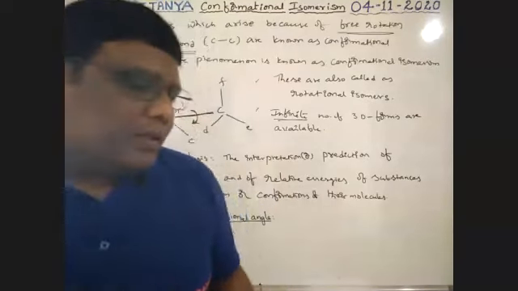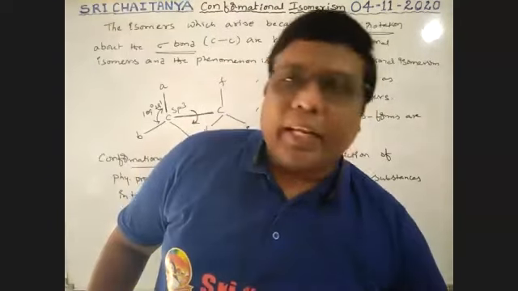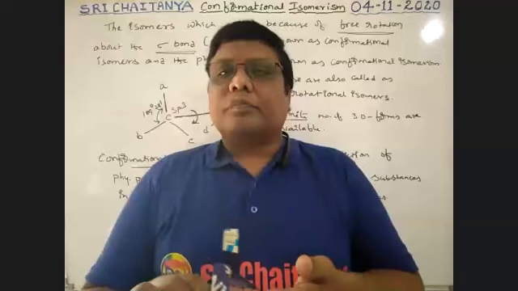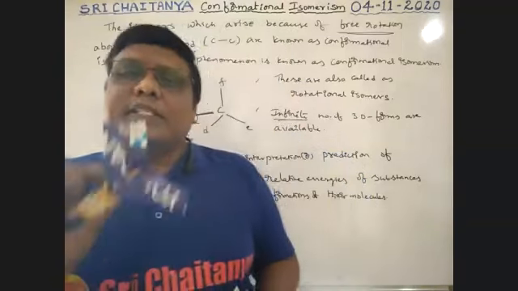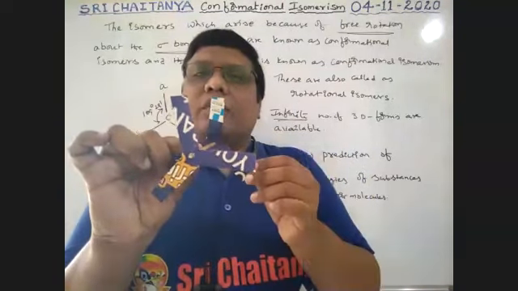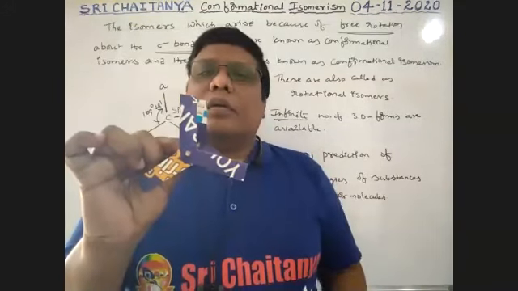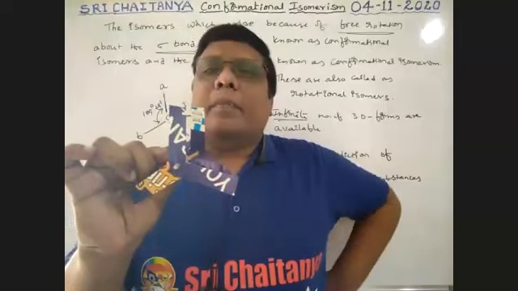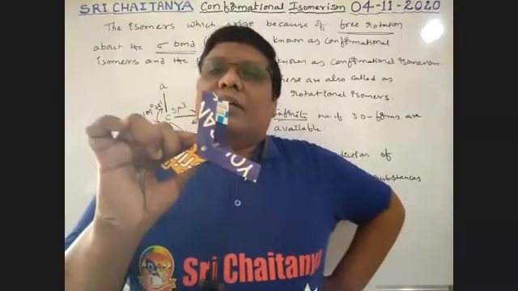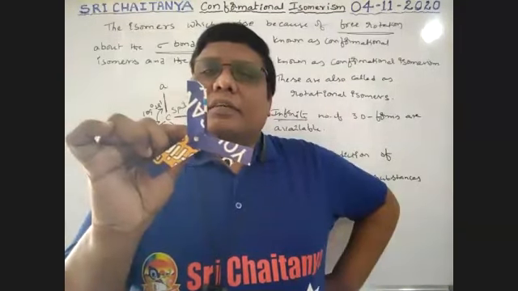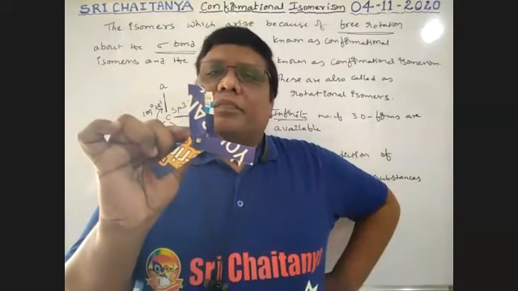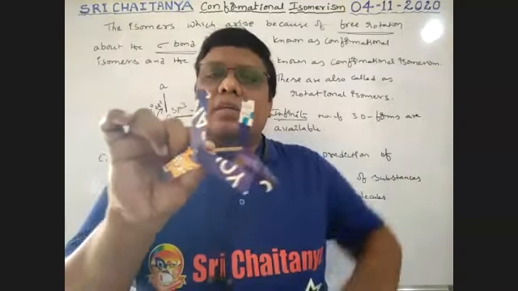See here, boys. All this I will explain with an experiment. This is one of those structures. This is our single bond, boys.